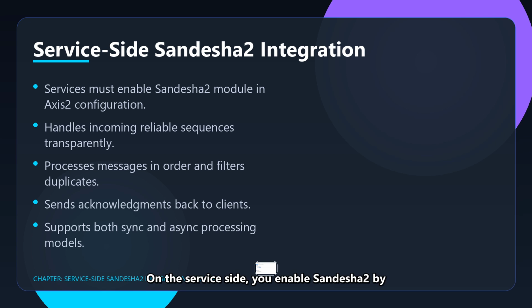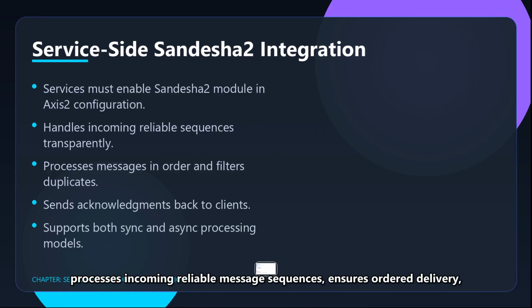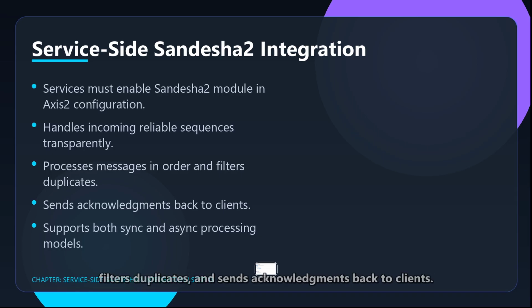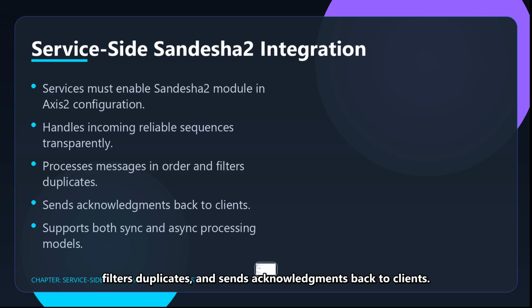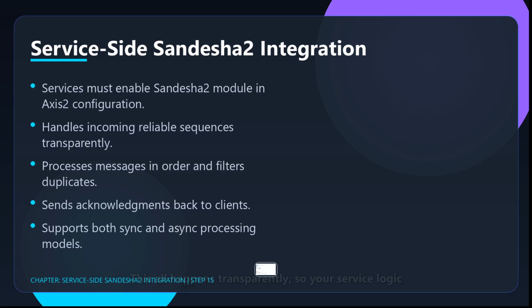On the service side, you enable Sandesha2 by activating its module in Axis2. Once enabled, it processes incoming reliable message sequences, ensures ordered delivery, filters duplicates, and sends acknowledgements back to clients. This all happens transparently, so your service logic remains clean and focused.